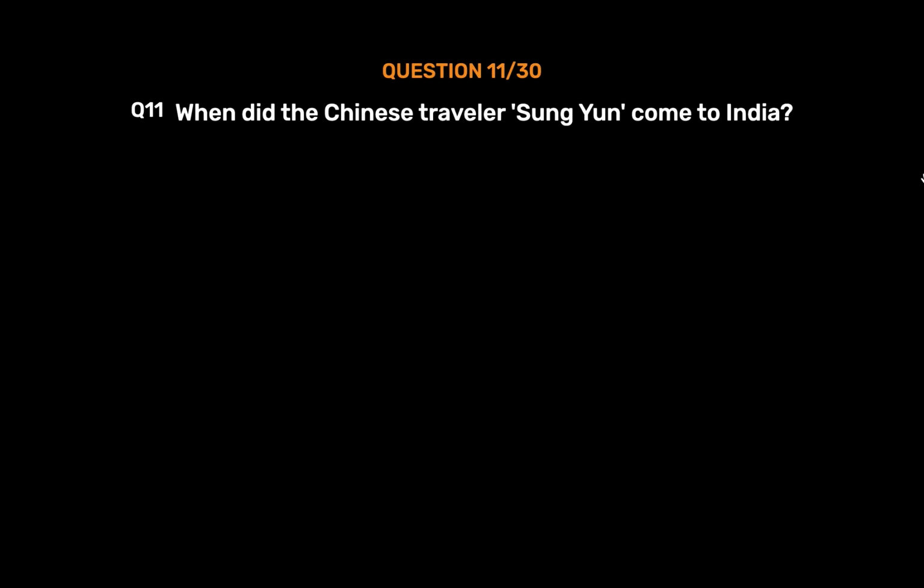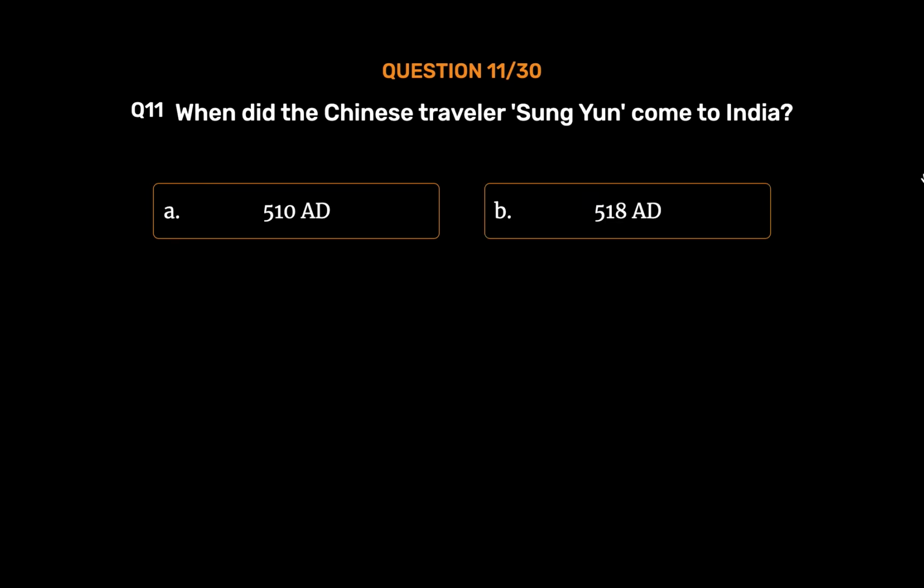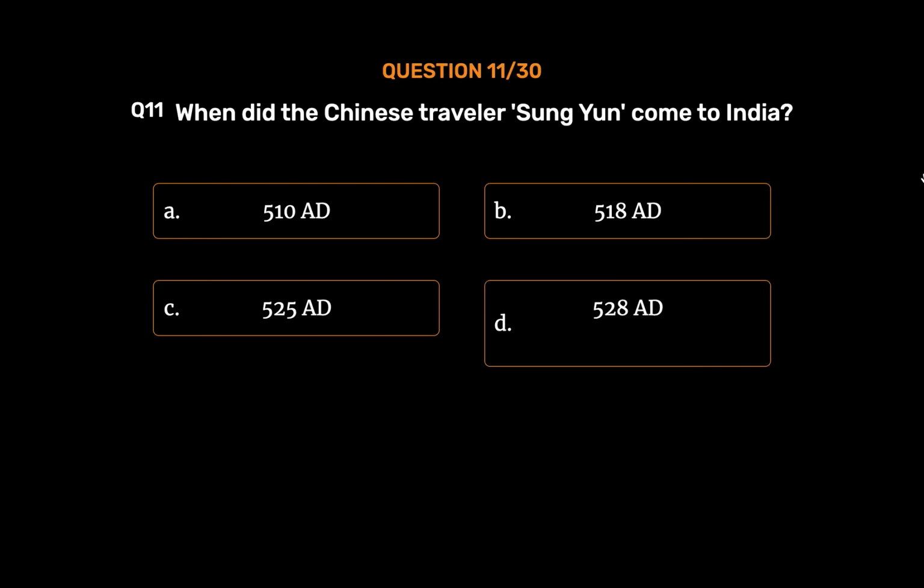Question number 11. When did the Chinese traveller Sung Yun come to India? Option A. 510 AD. Option B. 518 AD. Option C. 525 AD. Option D. 528 AD. The correct answer is option B.